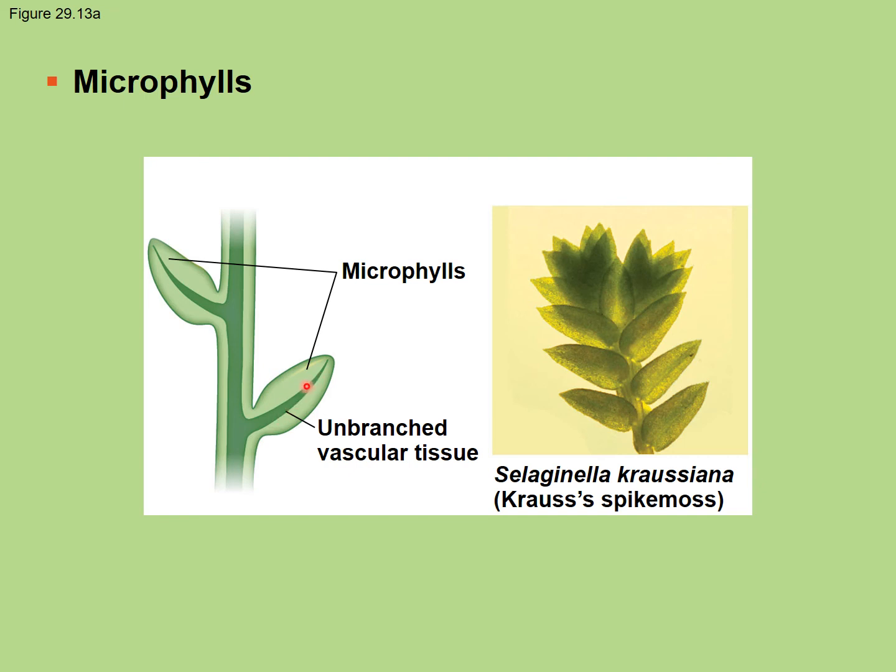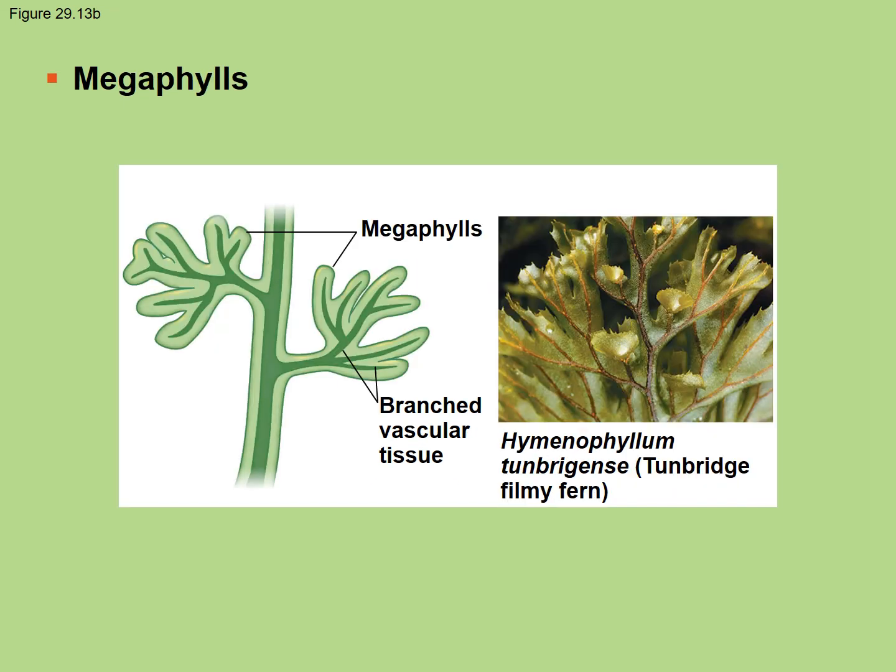Okay, so there's no branching veins inside each of these. Those are the microphylls. And the megaphylls are generally going to be a lot larger and more flattened with a greater surface area. And within the leaf, there's vascular tissue, which is more branched.